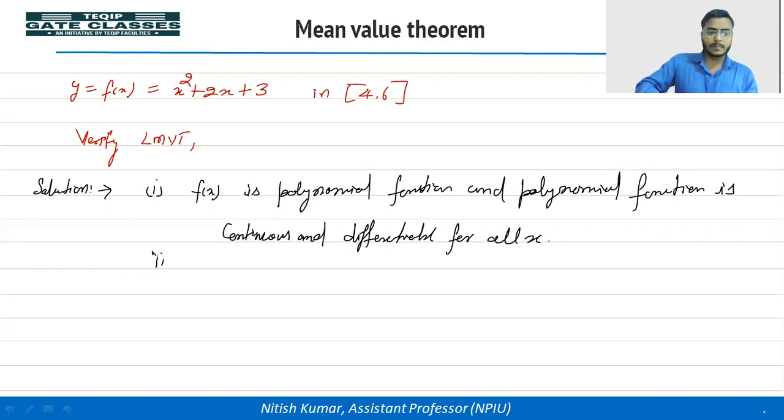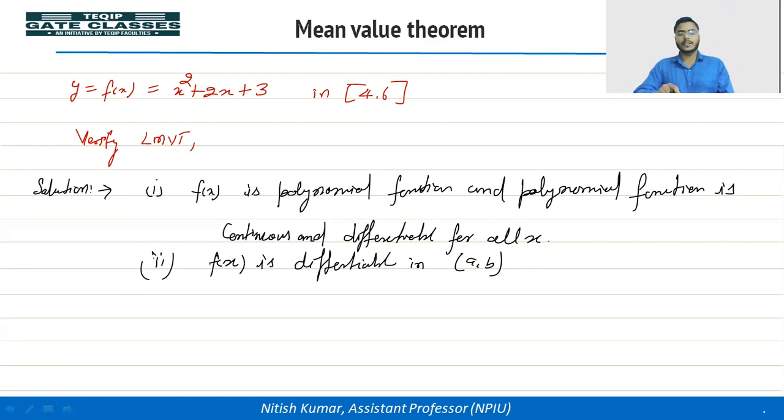Okay, this means condition 2 is also satisfied. Condition 2 is also that f(x) is differentiable in the open interval a b. So it means the above two conditions are satisfied for LMVT. So there is a point c that exists such that f dash c is equal to f of b minus f of a divided by b minus a. So let's calculate the c.